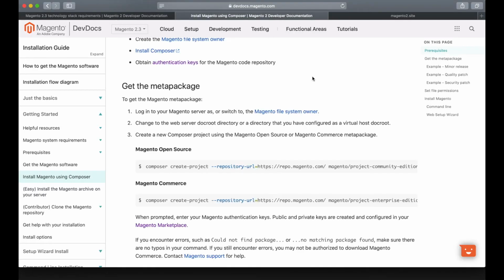As I said before, we can install Magento in 3 possible ways. We can download it from the Magento site, we can clone it from the official GitHub repository, and we can use Composer for it. Magento recommends using Composer, so I'm going to use it too. So let's get this command from the Magento site.